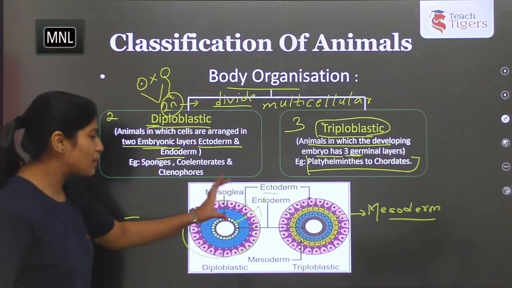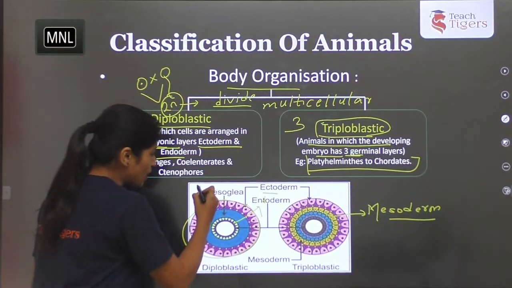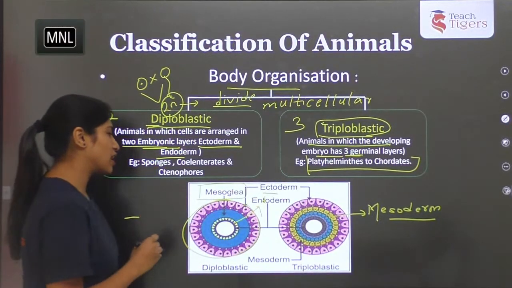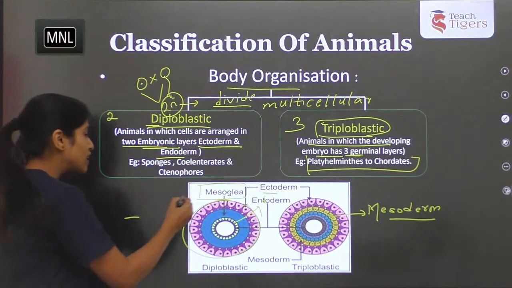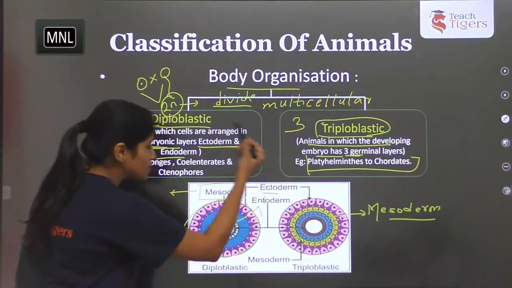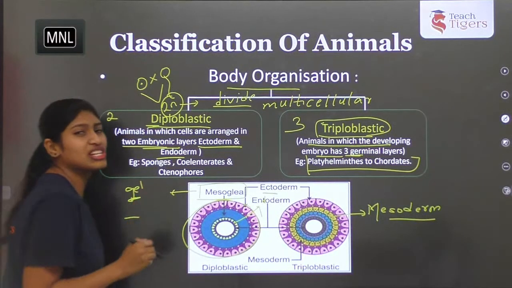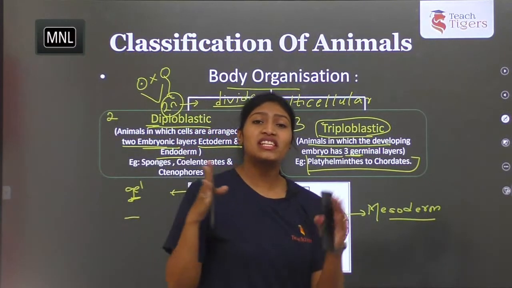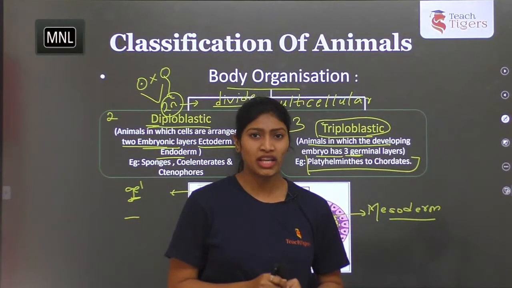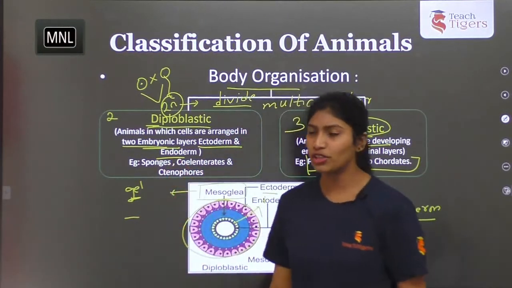And if you see the picture carefully, in diploblastic organisms, there is one more word called mesoglea. So here, instead of mesoderm, these diploblastic organisms will have a gel-like or gelatinous substance which is present in between the ecto and endoderm. So that is one more extra point over here.